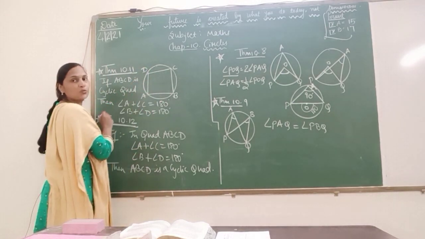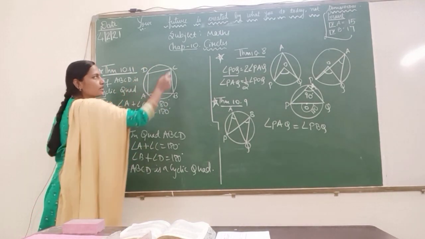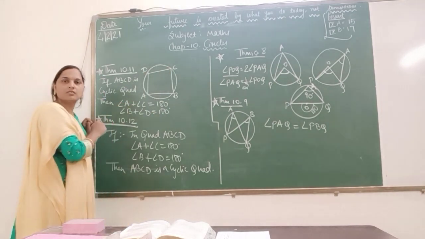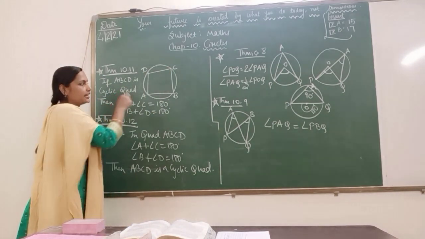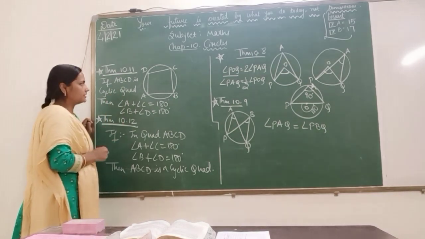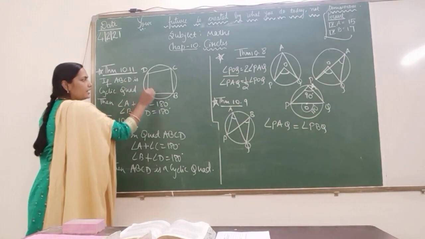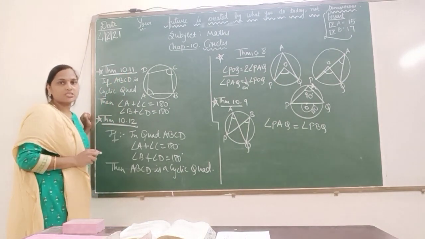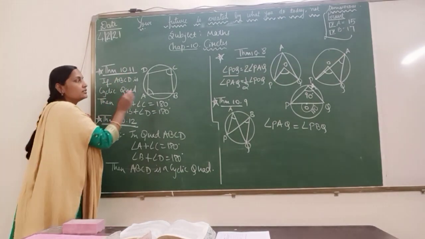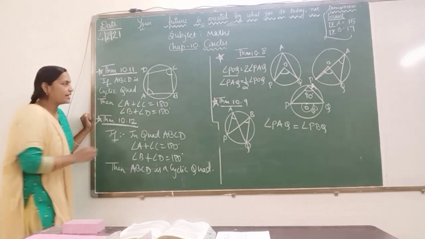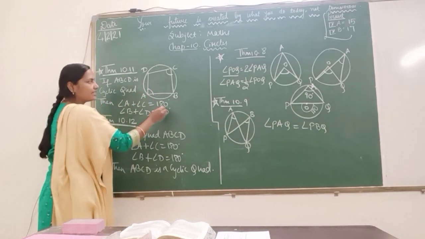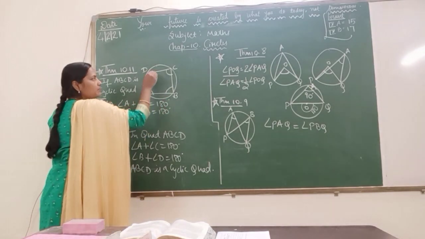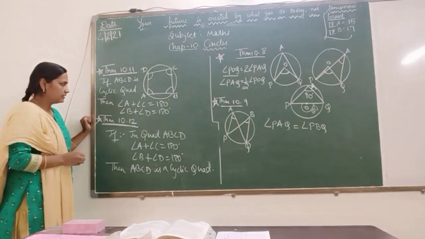Here I can see one quadrilateral ABCD. All 4 vertices of this quadrilateral are on the circle, A, B, C, D on the circle. So this theorem says if you are given a cyclic quadrilateral, then the sum of opposite angles is 180. Angle A plus C is 180 degrees. Angle B plus D is 180 degrees.